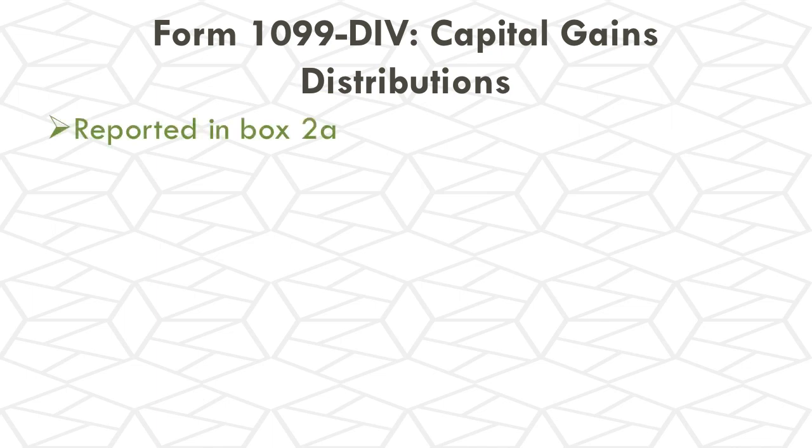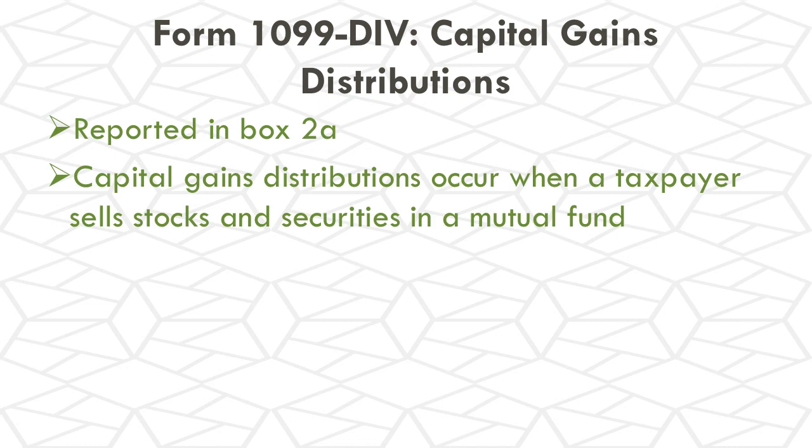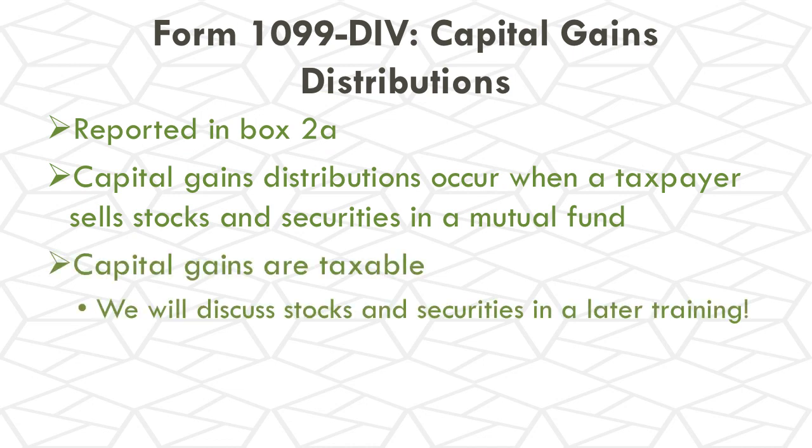Capital gains distributions are going to be reported in box 2A. Capital gains distributions are the income a taxpayer receives when selling stocks and securities in a mutual fund. So this is essentially what a taxpayer will receive when selling stocks, the gain that they receive on those stocks. These amounts are taxable, but we will discuss stocks, securities, and capital gains in a later training.